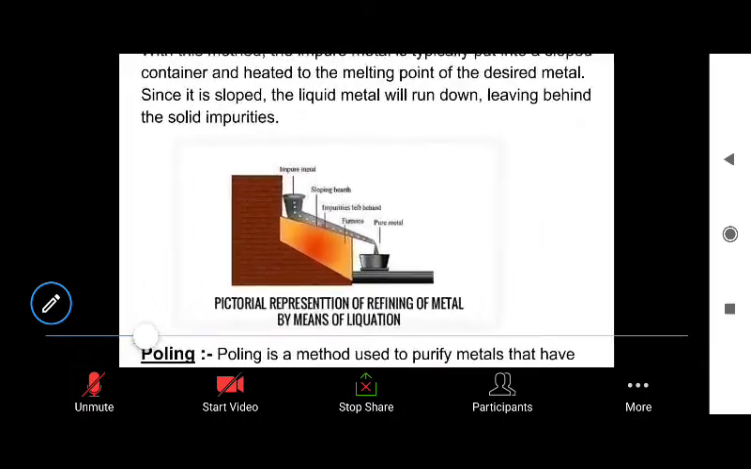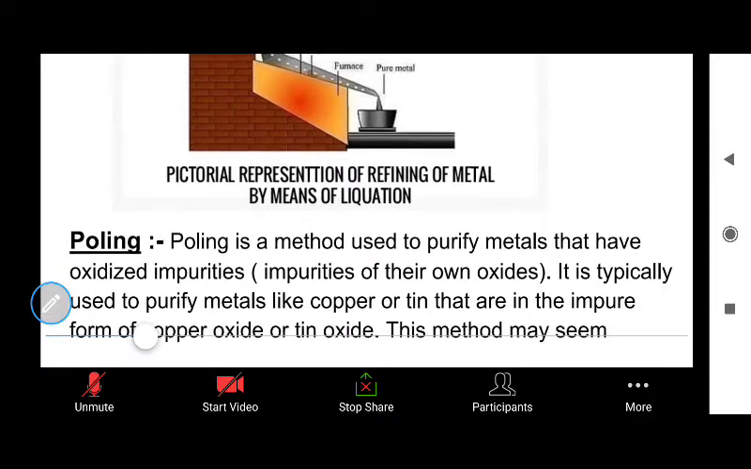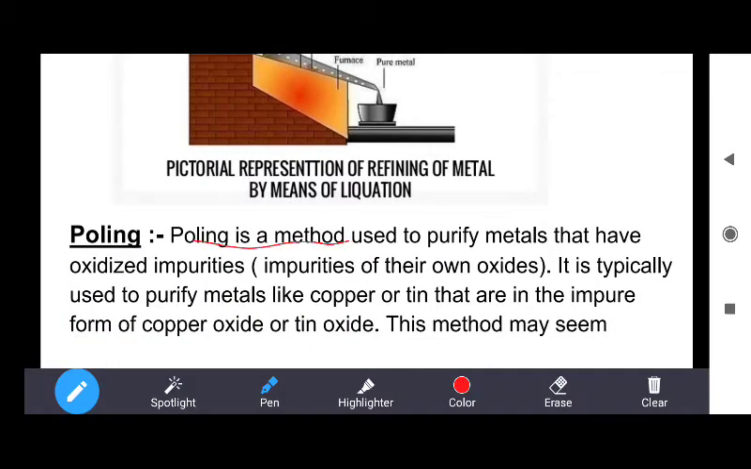The third method is poling. What is poling? Poling is a method used to purify metals that have oxidized impurities. Means those metals which have impurities of their own oxides can be purified by using the poling method.